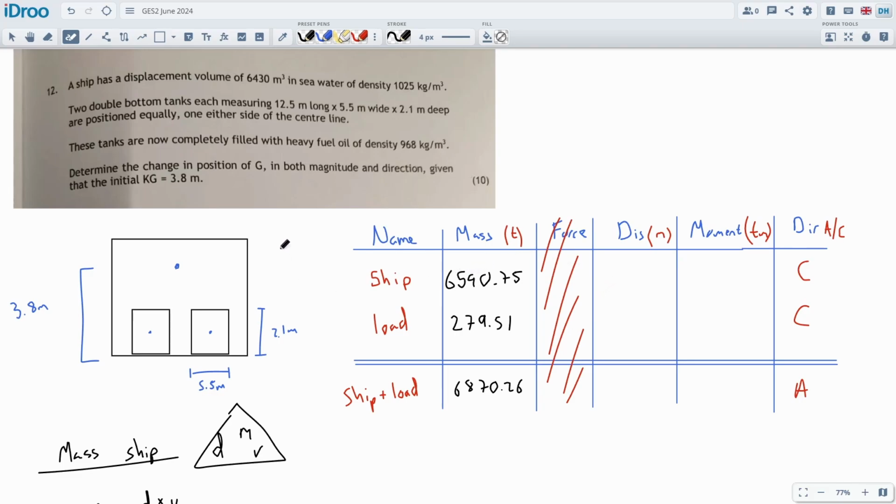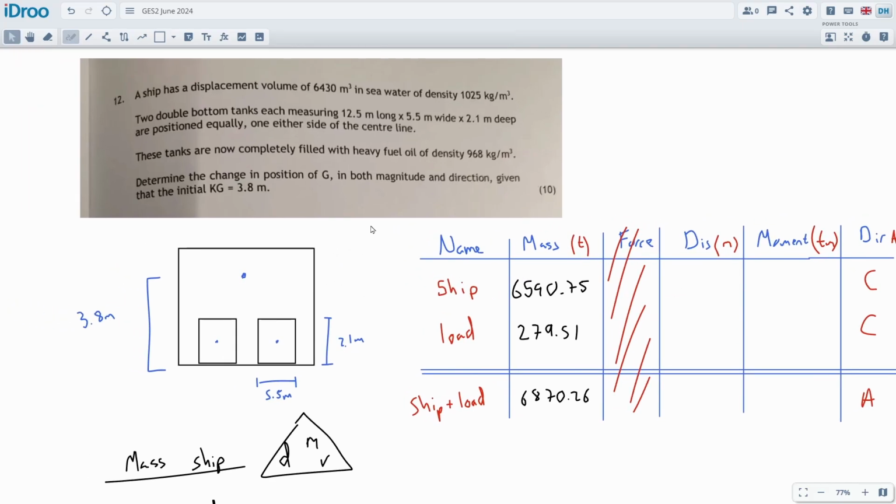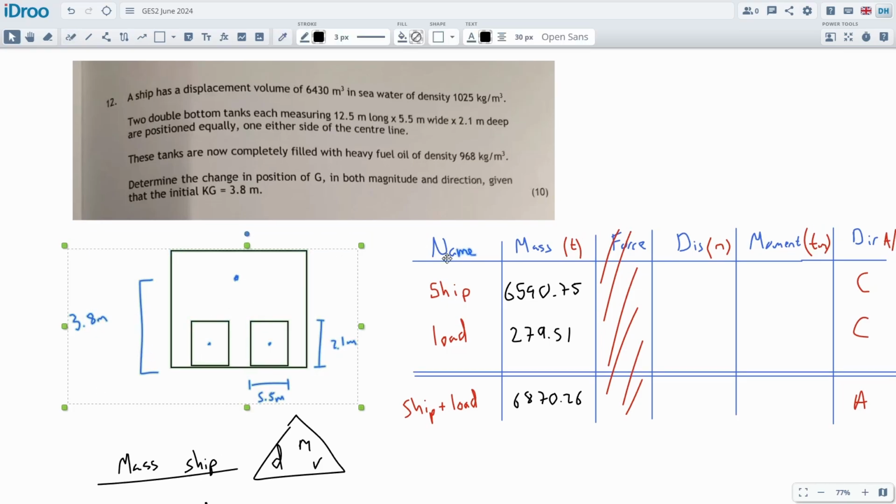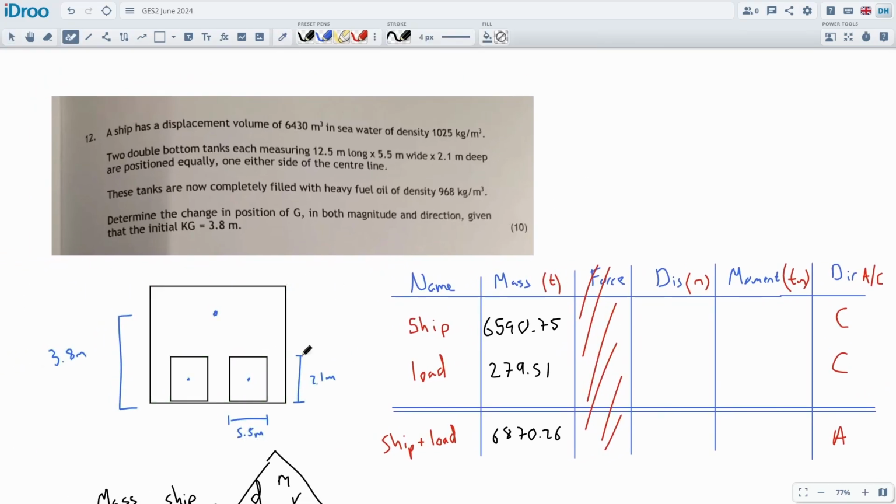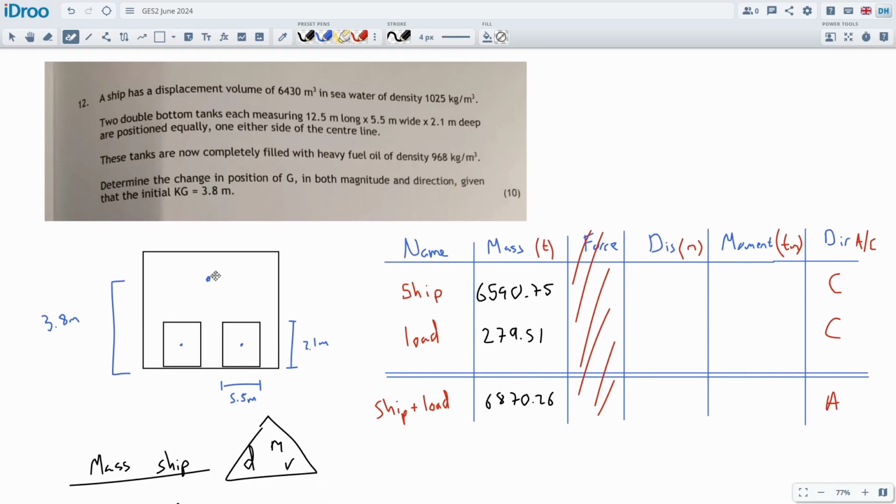Okay, now we need to fill in the distances, and this will be the distances about which the mass will act. So really what we're talking about is lifting the ship up, tipping it on its side, and then balancing it like on a pinhead. I'm not going to do that because I don't need to, because after we've looked at it a few times, you just get the idea, and we do that in classes, right?